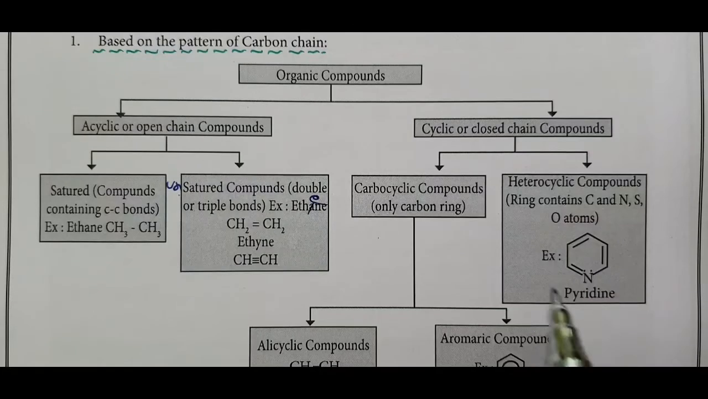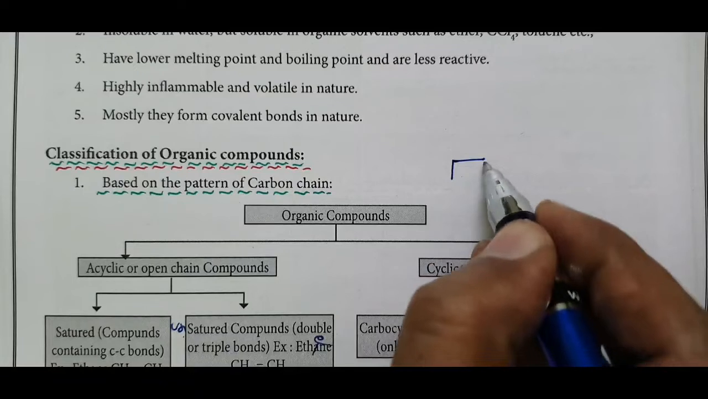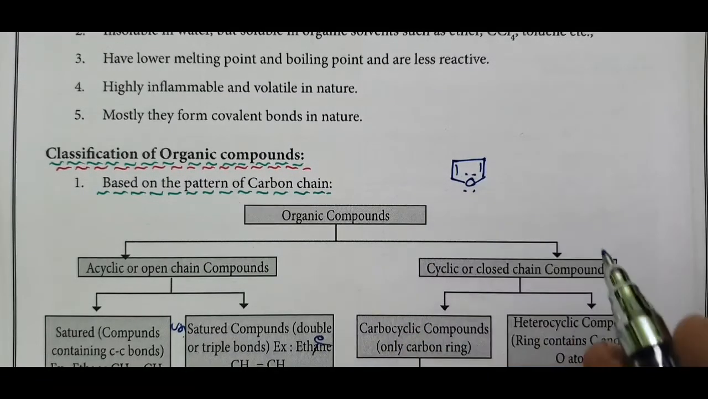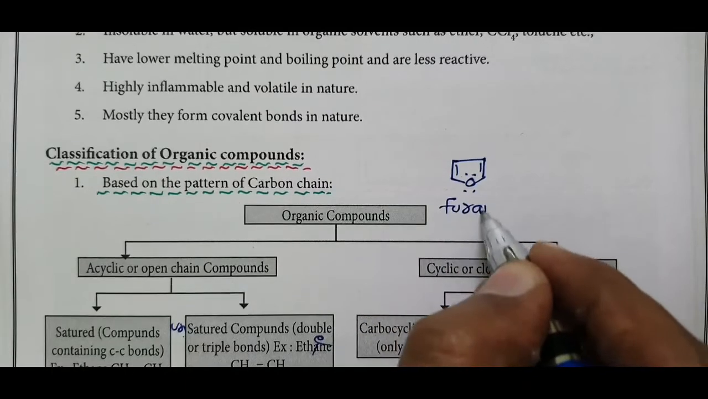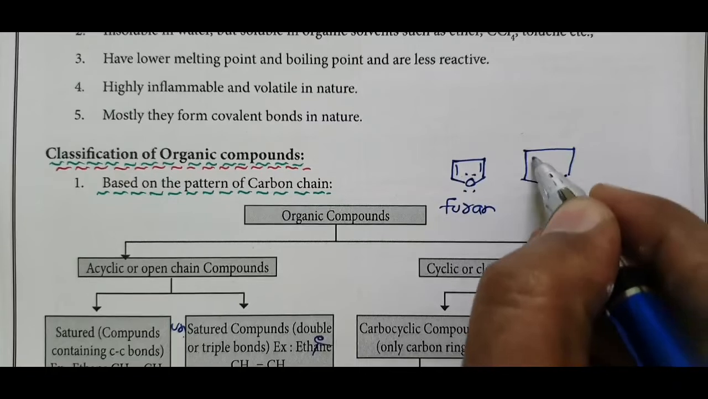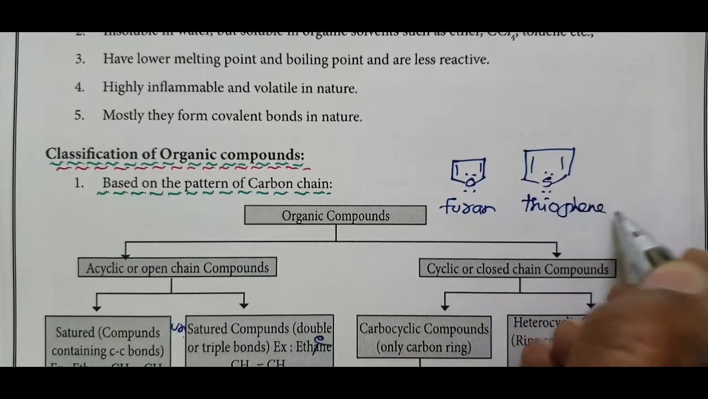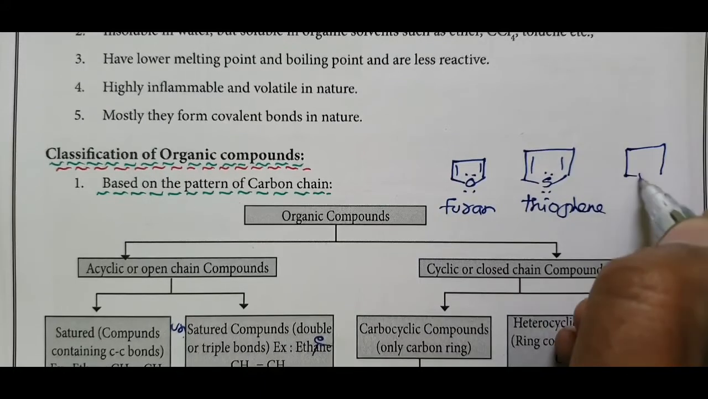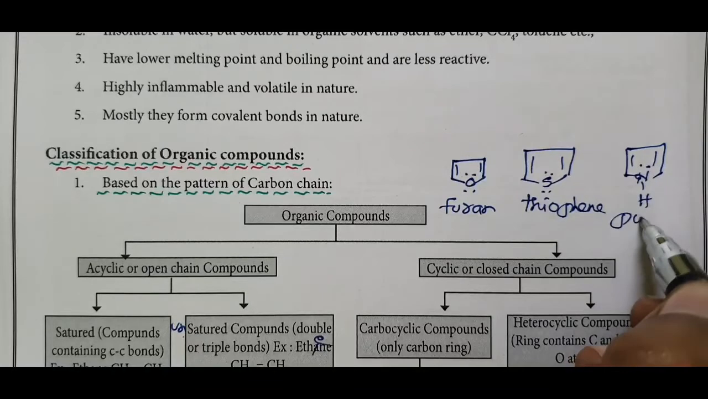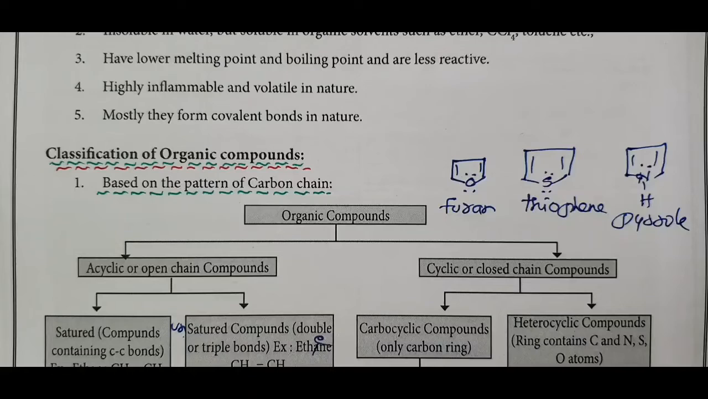This is pyridine. Some more examples of heterocyclic compounds: when one carbon is replaced by one oxygen heteroatom, this is called furan. When one carbon atom is replaced by sulfur, this is thiophene. And when one carbon atom is replaced by nitrogen, NH, this is called pyrrole. So these are heterocyclic closed chain compounds.